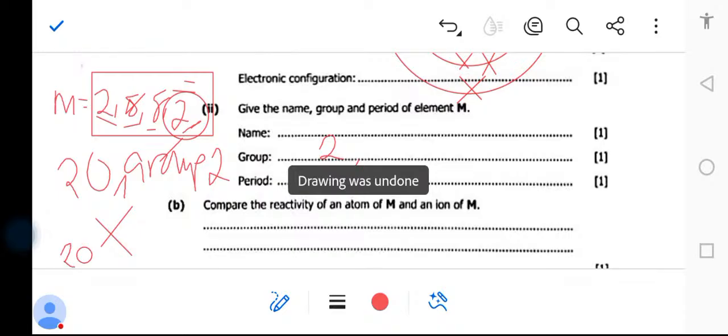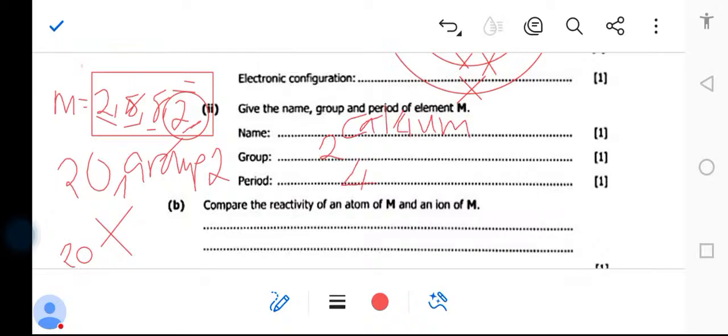You'll find that that element is known as calcium. So the name is calcium, group 2, period 4. This is how you are supposed to answer this question.